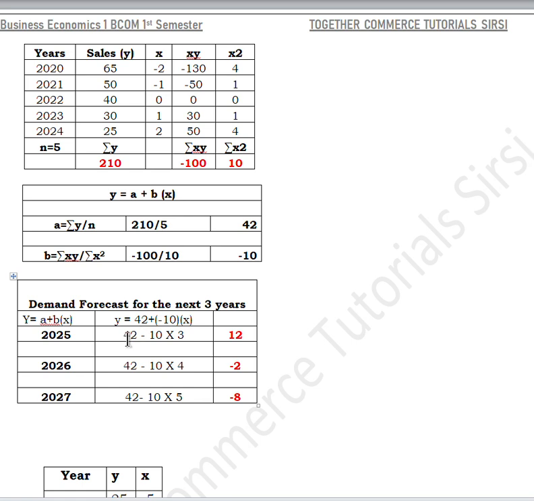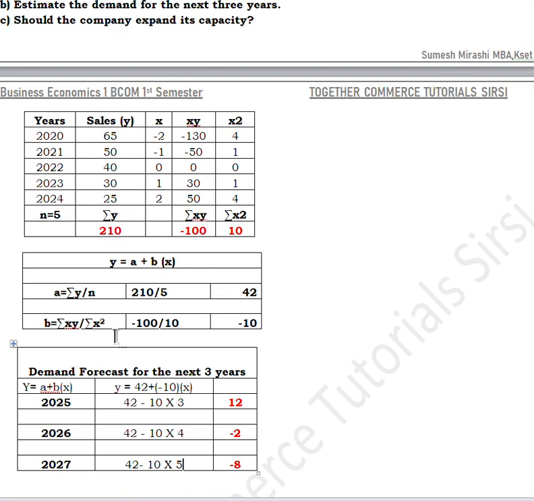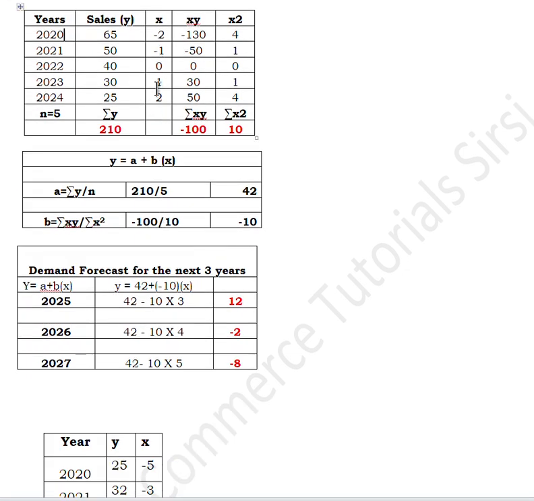For 23, x was 1, for 24 x was 2, for 25 x will be 3, for 26 x will be 4, for 27 x will be 5. If you have to estimate the demand for the old years, that means before 2020, the year will be 2019, and for that x will be minus 3. So you should follow the pattern.